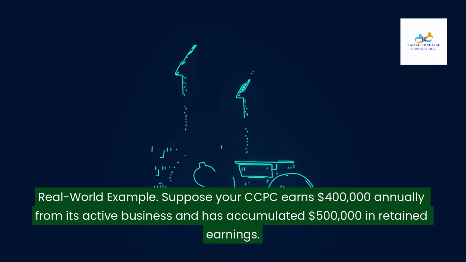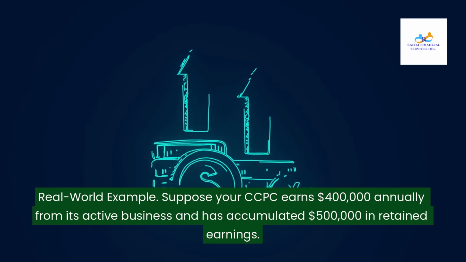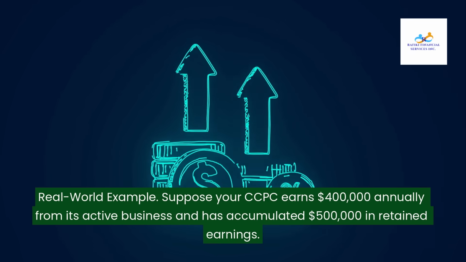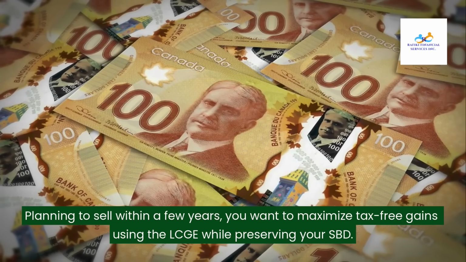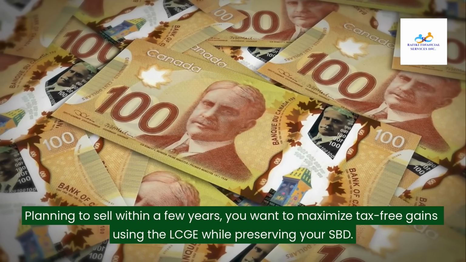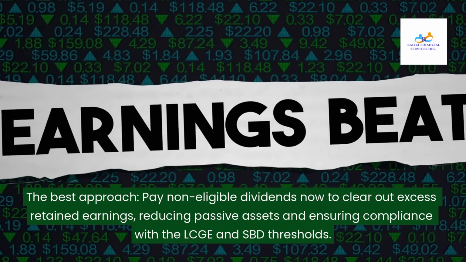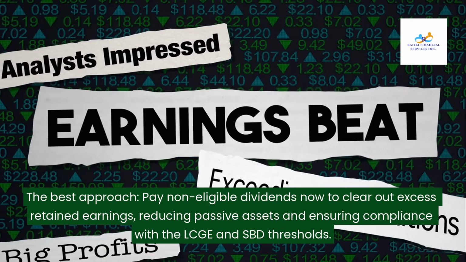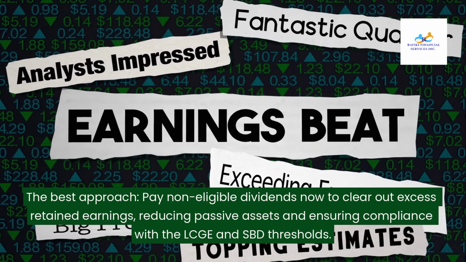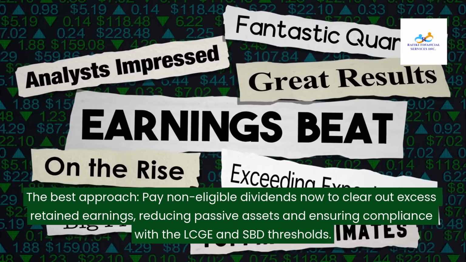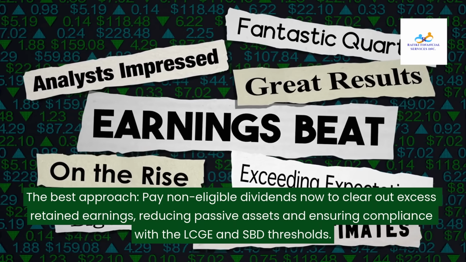Real-world example. Suppose your CCPC earns $400,000 annually from its active business and has accumulated $500,000 in retained earnings. Planning to sell within a few years, you want to maximize tax-free gains using the LCGE while preserving your SBD. The best approach: pay non-eligible dividends now to clear out excess retained earnings, reducing passive assets and ensuring compliance with the LCGE and SBD thresholds.